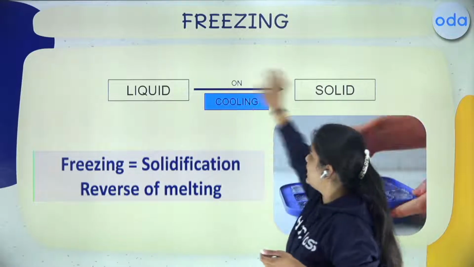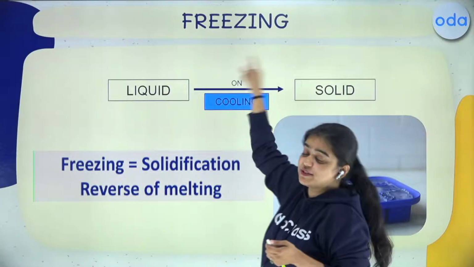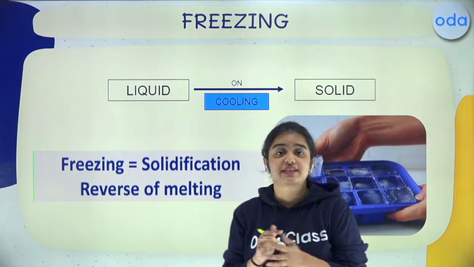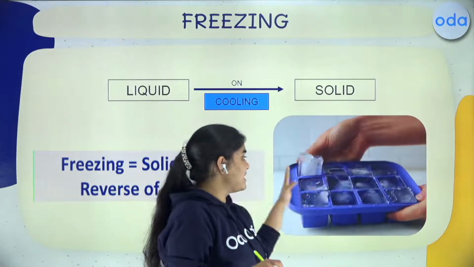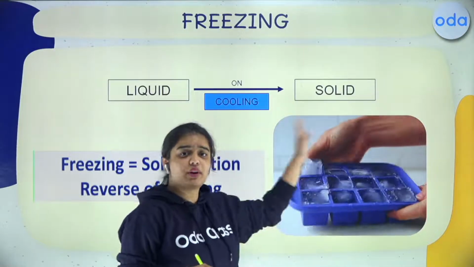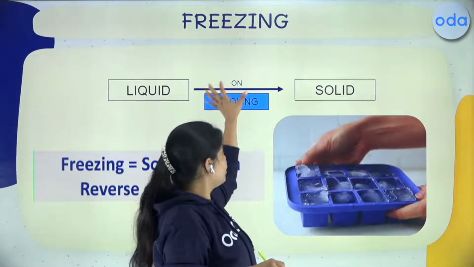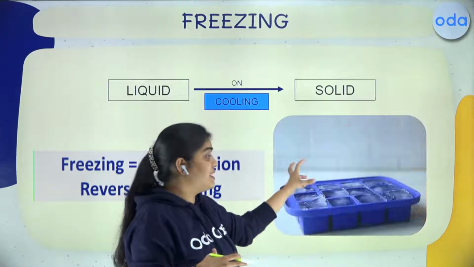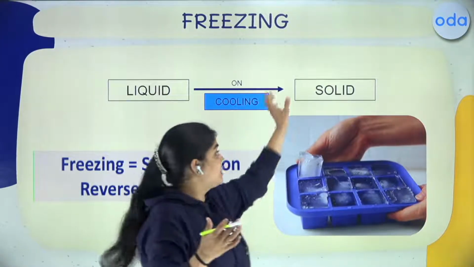Liquid to solid, if we go on cooling, that is called freezing. Now when I tell you the example of freezing, you all put the water in the ice tray, right? When you put it on cooling, when your temperature is on cooling mode, that time your ice freezes, right? So water freezes up, that becomes your solid.